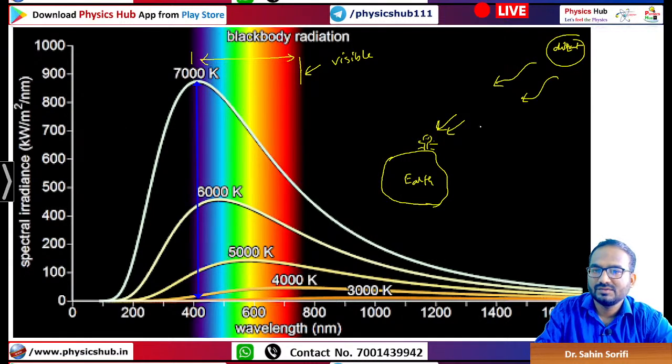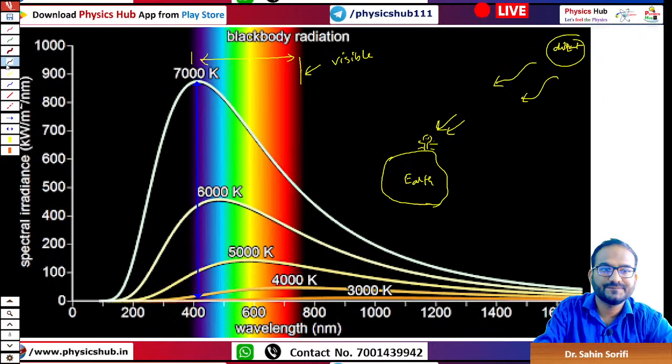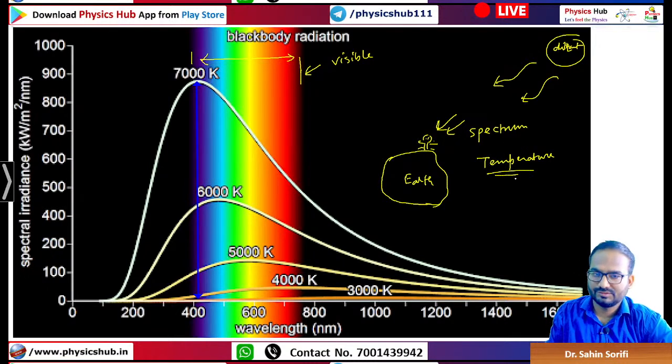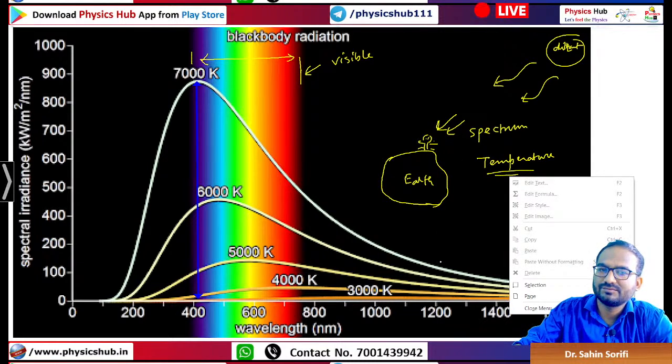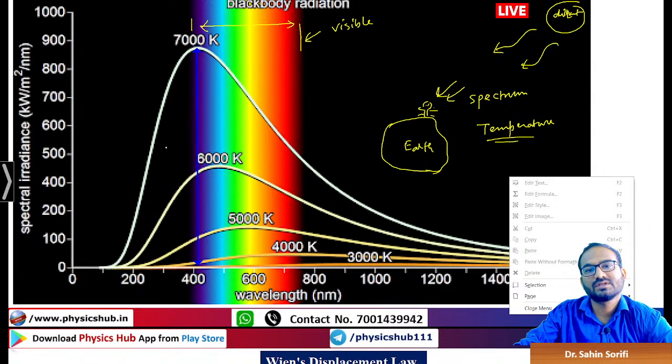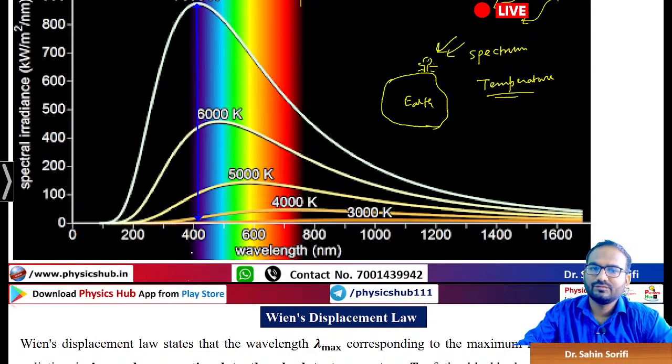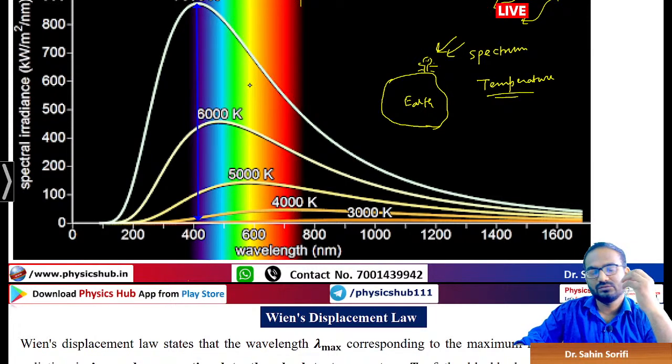So if you study whatever spectrum we are getting from a distant star, we can plot it, and from that peak we can estimate the temperature of that body. So we can get the temperature of different astronomical objects using the blackbody radiation curve. That is why it is very important. Okay. So visible we can do with our naked eyes, but for infrared and all we need an extra setup.